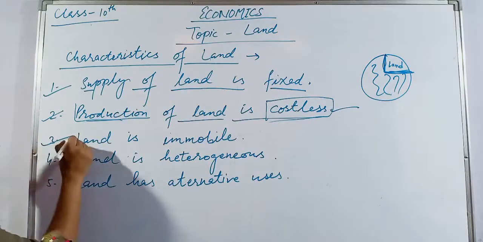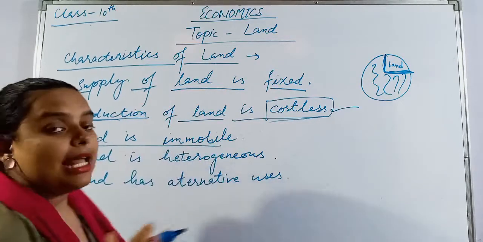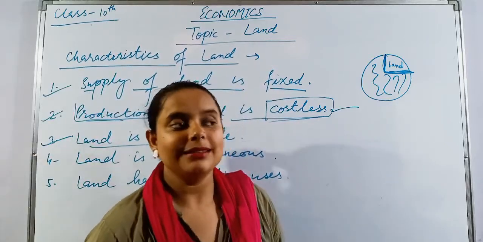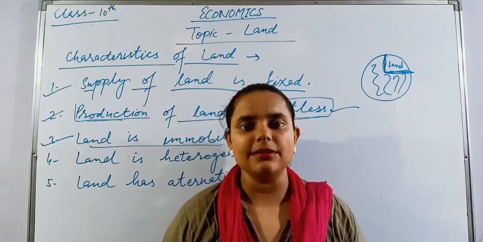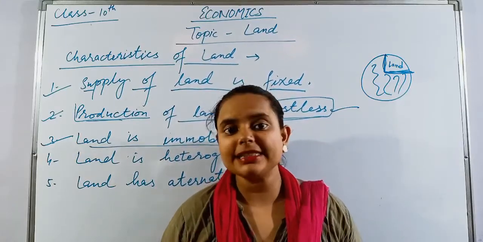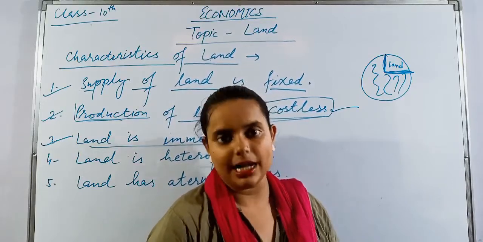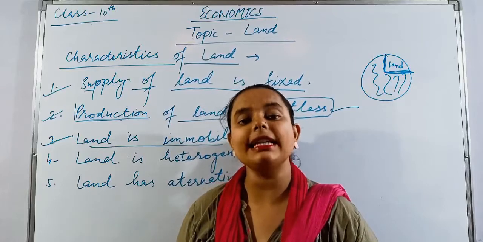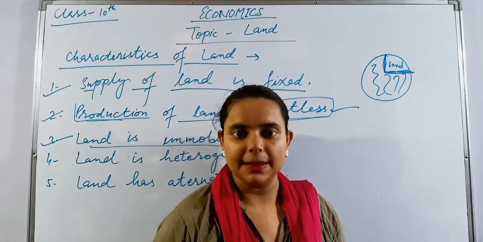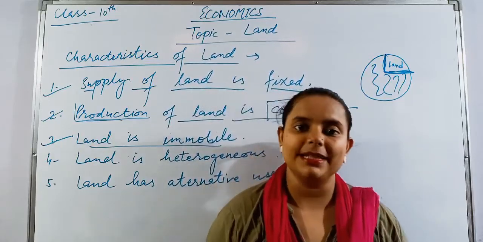Third, land is immobile. Immobile means land cannot move from one place to another. Like labor can move from one place to another, but land is fixed. We cannot take the land with us from one place to another. On the other hand, we can take the other factors of production, like capital, machinery and labor. But land is fixed, so it will not move from one place to another.